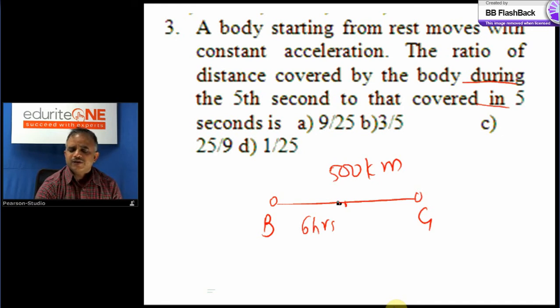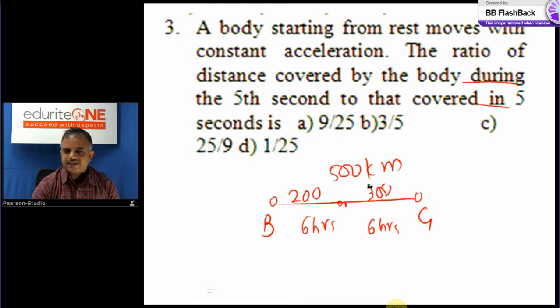now the distance covered could be less, maybe only 200 kilometers. And during the next 6 hours, maybe the distance covered is 300 kilometers. Total is 500. So now let us understand. Distance covered during the first 6 hours is 200 kilometers. Whether during or in the first 6 hours, it is 200 kilometers. Suppose I change the question. What is the distance covered during the second half? That is the second 6 hours. During the second 6 hours, it is again 300.